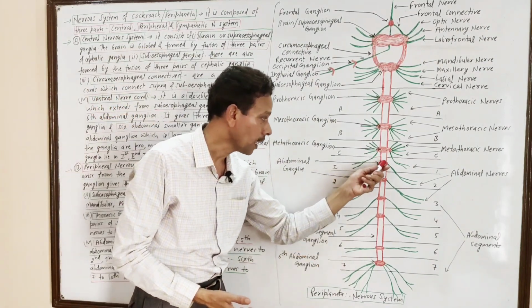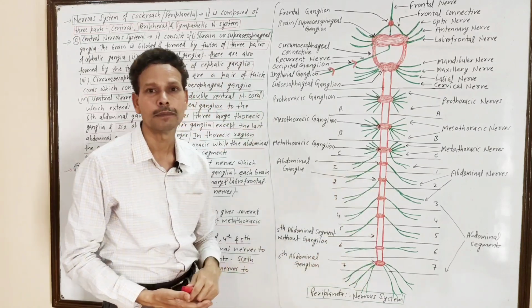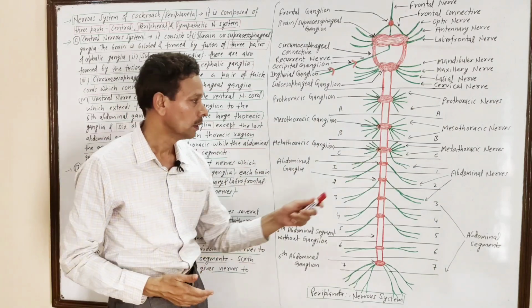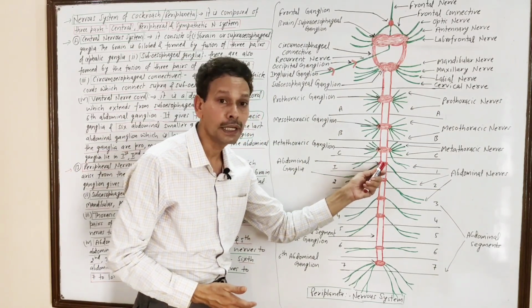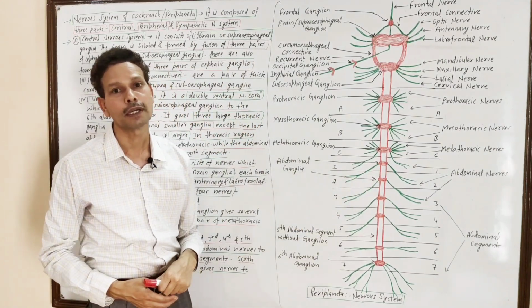And from the abdominal segments, each abdominal ganglion gives a pair of nerves. The first abdominal ganglion gives nerve supply to the second abdominal segment.